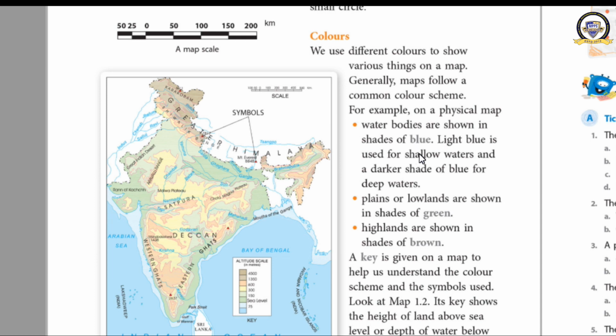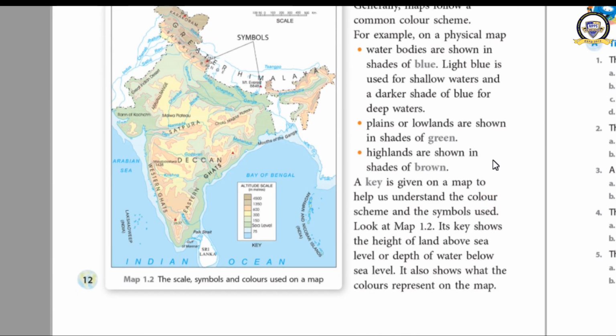Then here also there is a difference. Light blue used for shallow water and dark shade for deep water. In the open ocean we use dark shade, but in the seas we use light blue color. Clear now? Highlands, the mountains and hills have been marked with brown. These colors are also helpful to understand the map easily.